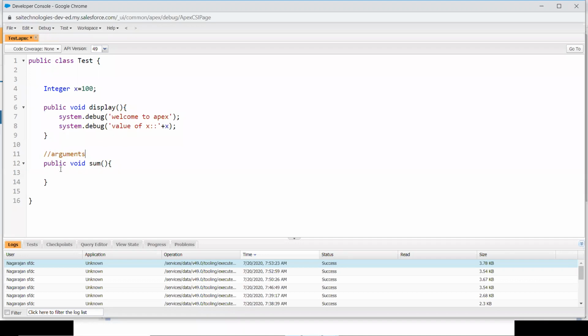You're going to access this function sum outside your class, that is from the anonymous window. At that point of time, I need to pass two values. If you want to pass two values to a function, you need to receive them. That is called arguments. So I'm going to specify integer a over here, and another variable, integer b. Integer a and integer b are called arguments. Arguments are used to store values which are passed from outside the class.